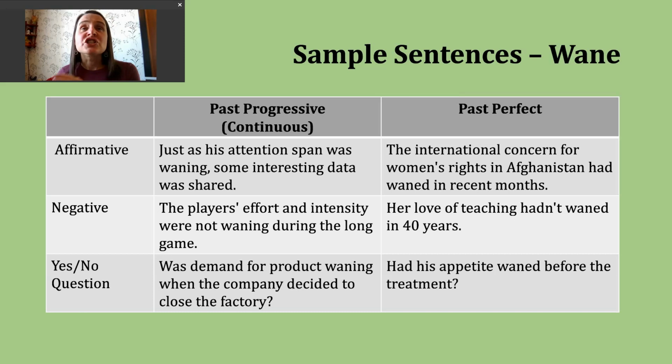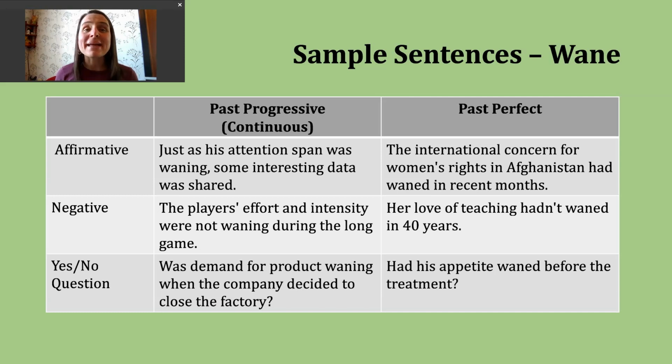Okay, so let's take a look at an example sentence. Just as his attention span was waning, some interesting data was shared. Okay. So here, maybe think of someone who's listening to a lecture. This could be in school, it could be at a conference, right? And this person is starting to lose focus. They're no longer paying attention. Maybe they feel like they know all of this, or nothing is really new. And then as that is happening, the decrease in attention, something interesting gets shared. There's that interrupting action I was telling you about.